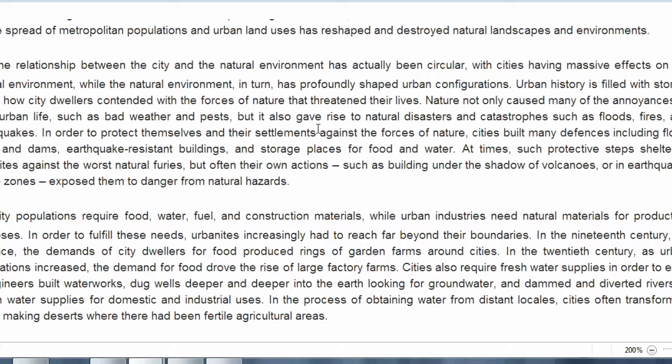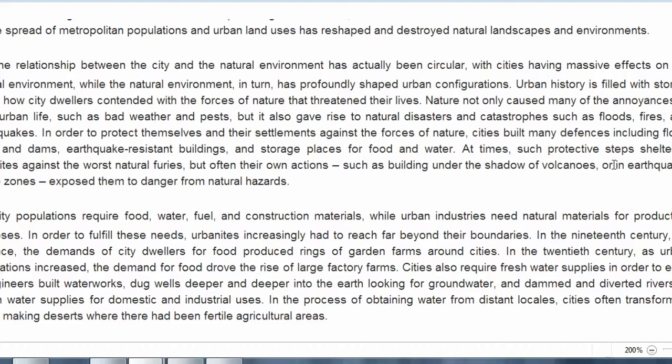Nature not only caused many of the annoyances of daily urban life such as bad weather and pests, but also gave rise to natural disasters and catastrophes such as floods, fires and earthquakes. Alright, so what are they talking about? They're talking about natural disasters and things which are affecting them. Okay, so just to make sure, just read the last two lines.